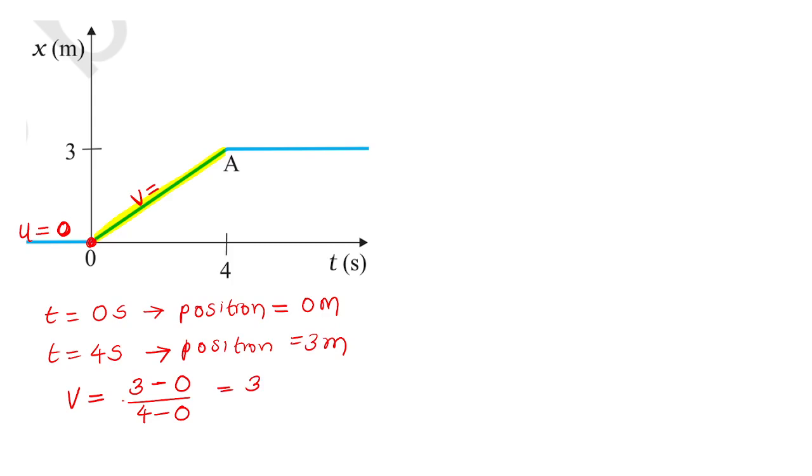3 by 4. I will interact with you. Let me complete some 2 or 3 steps. So O to A, the car is moving with a fixed velocity 3 by 4 meter per second. The car was stationary, and immediately there is a sudden start. Immediately after time equal to 0, the car has got a velocity 3 by 4 meter per second till A.